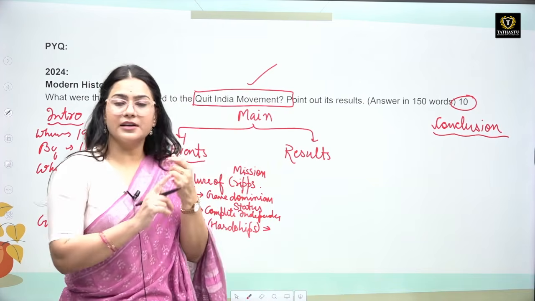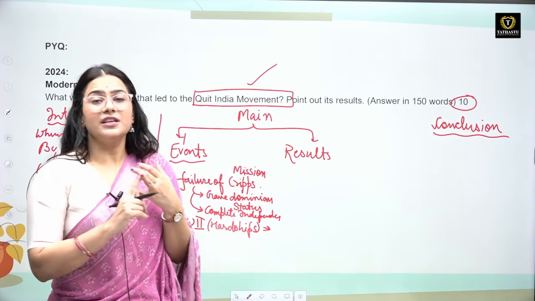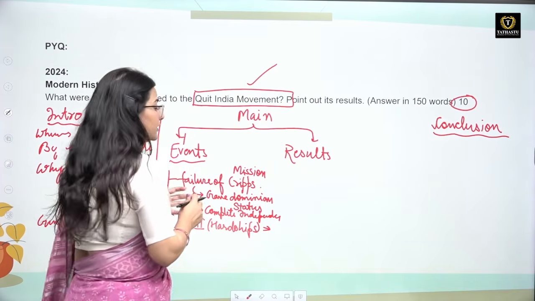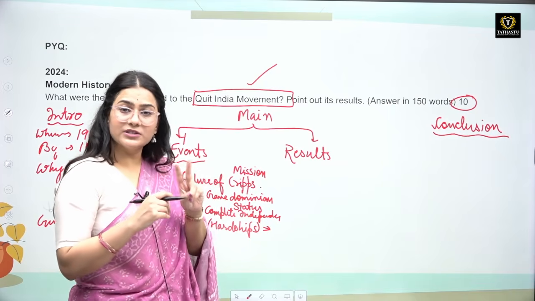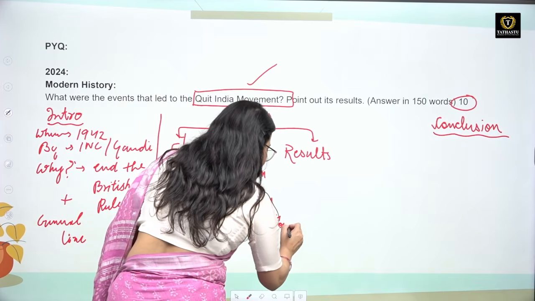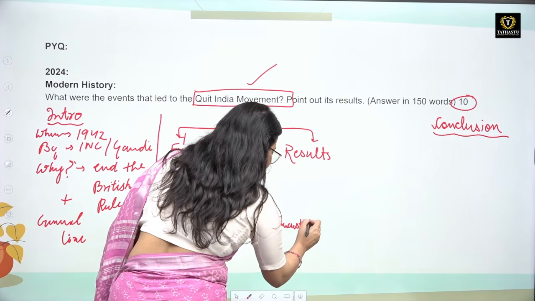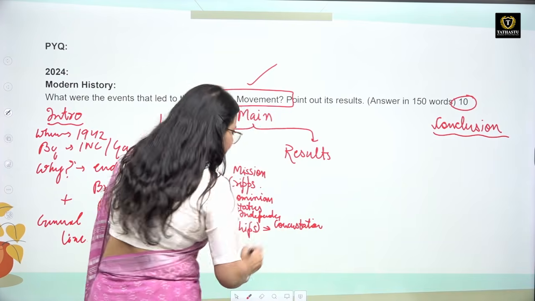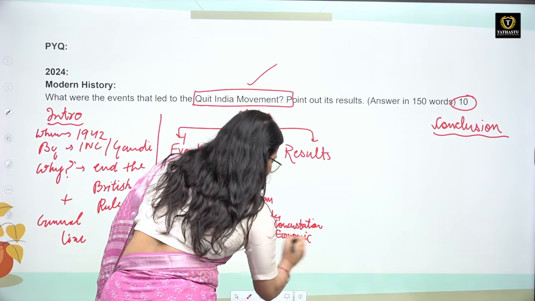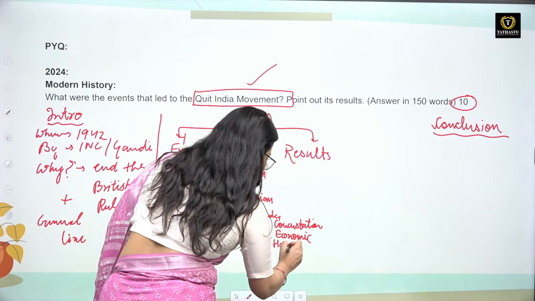Okay, first resentment was that, and the second was the economic hardship that followed the World War II. तो World War II जो है दो चीजें लेके आता है जो resentment create करता है. First, there was no consultation, and the second, the economic hardship that followed the World War.